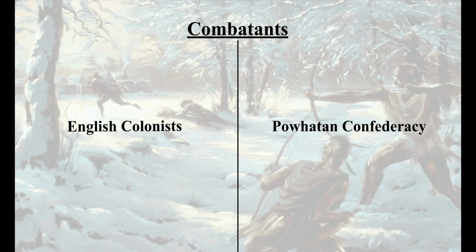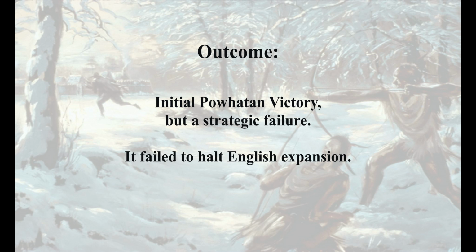Combatants. English colonists against Powhatan Confederacy. Outcome: initial Powhatan victory, but a strategic failure. It failed to halt English expansion.